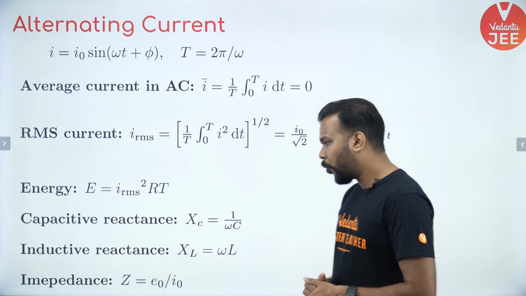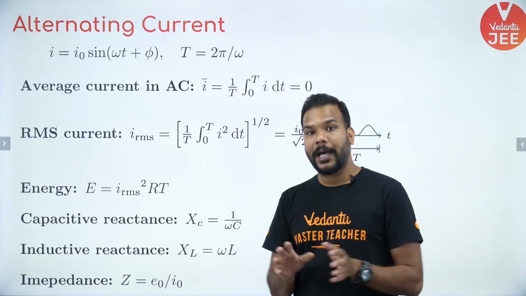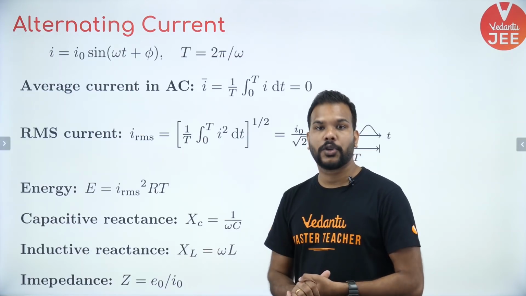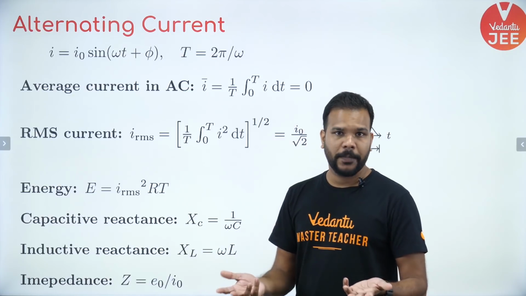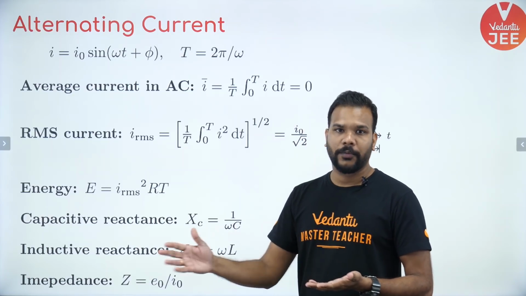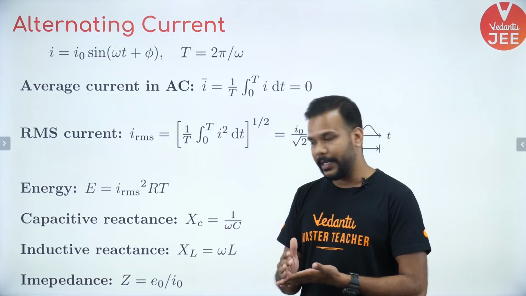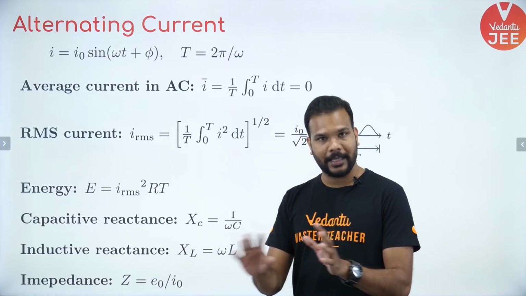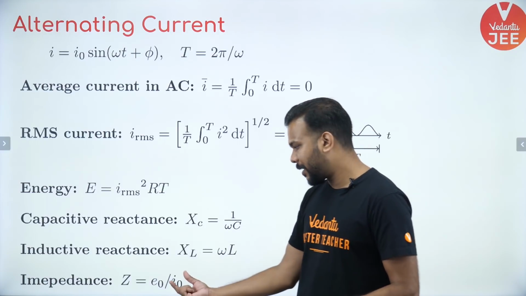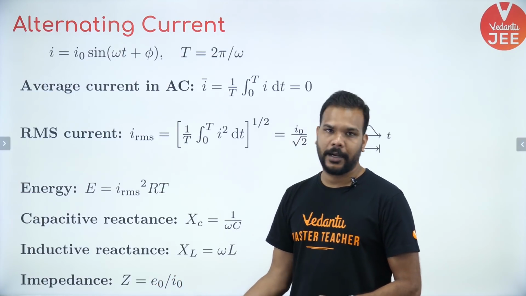Okay, so the overall value of the impedance is the net resistance shown or offered by all the elements put together in a circuit. This could be a combination of any of the 3, R, L or C. So the impedance is just like resistance. What is written over here is nothing but Ohm's law. It is basically the ratio of the EMF to the peak value of the current.